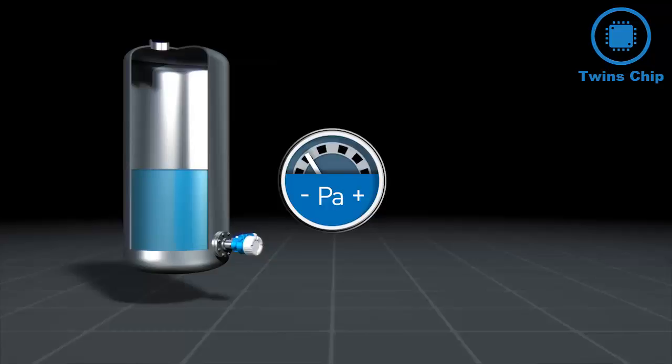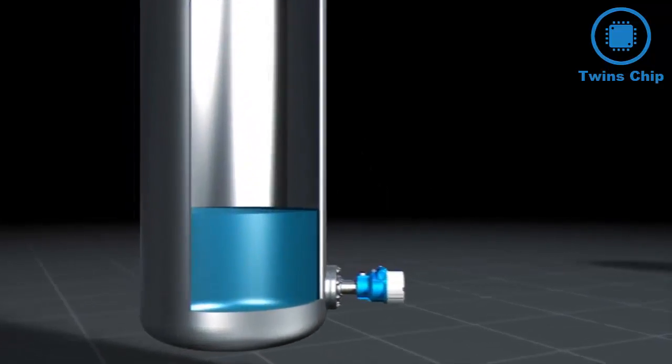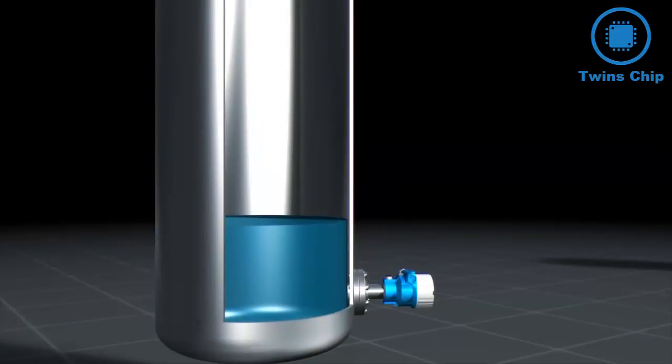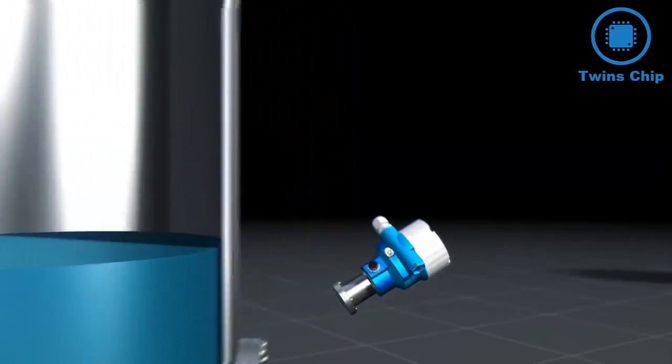However, in addition to the pressure of the liquid column, the atmospheric pressure also acts on the sensor. In atmospheric pressure compensation, the sensor is called a gauge pressure sensor. Let's have a closer look at such a sensor.